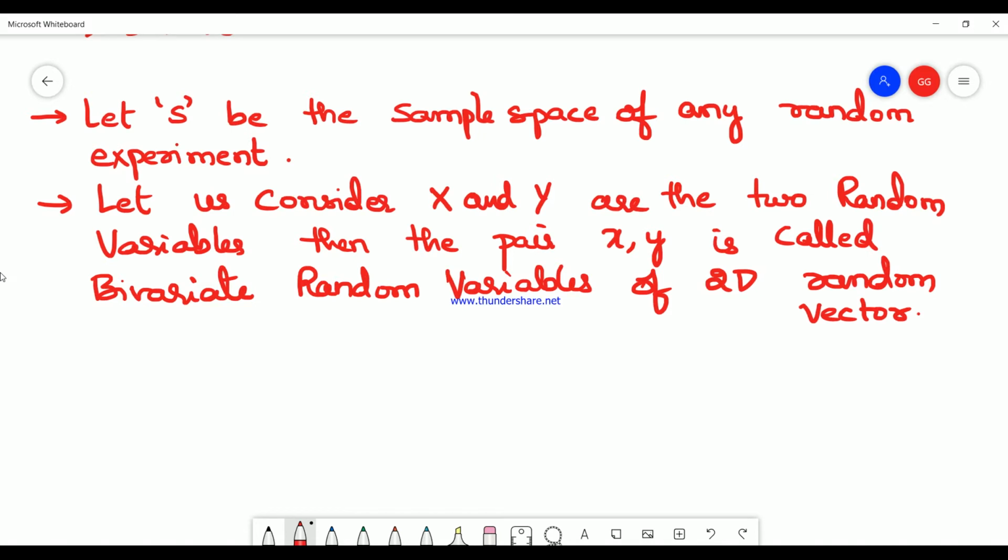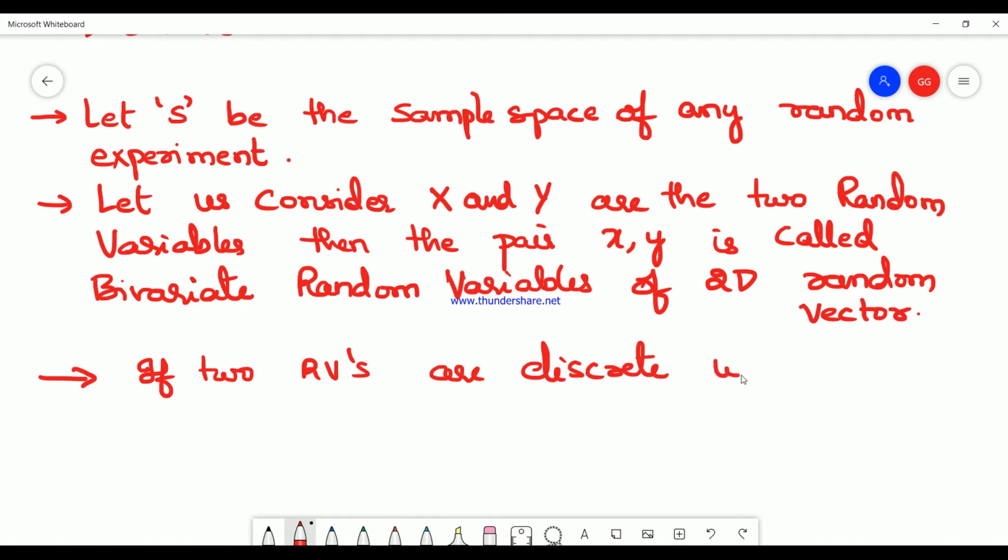Therefore, if two random variables are discrete, we use the joint PMF, probability mass function, and the joint cumulative distribution function.